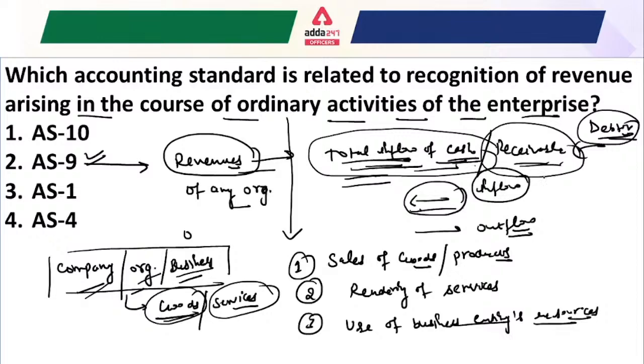Okay, so Accounting Standard 9 refers to the recognition of the revenue. I think now Accounting Standard 9 is complete. I think it is understandable for everyone. Now understand another question.